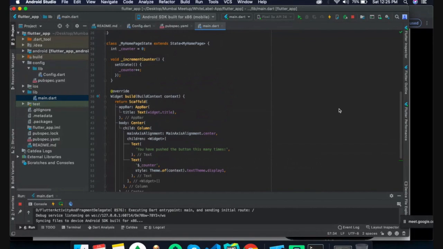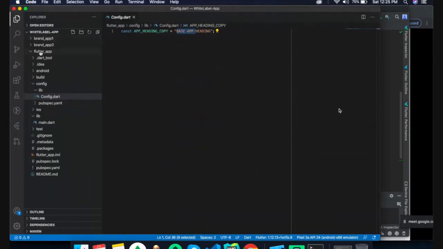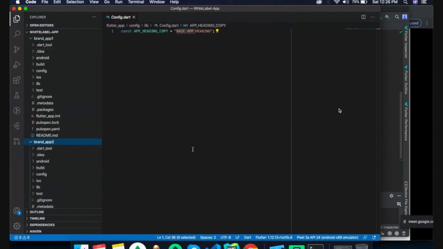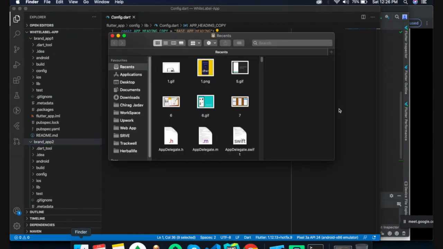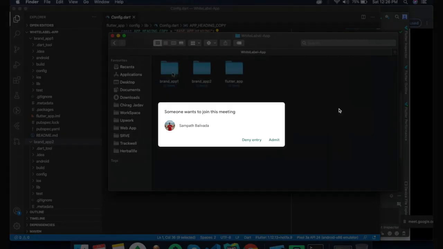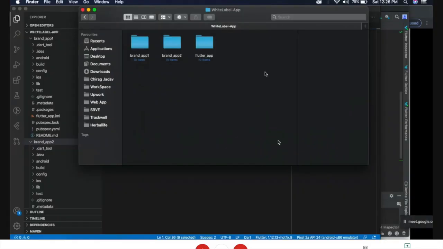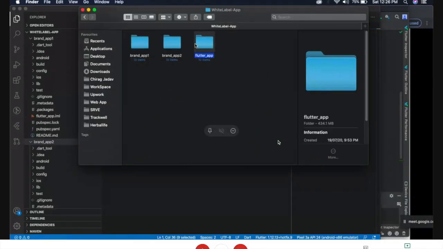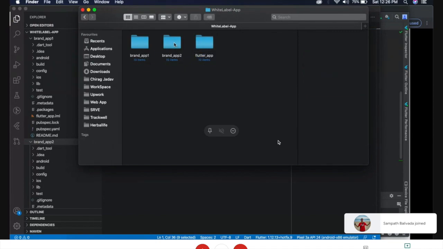It's not in the brand file, in the brand level file. Sorry, the white labeling file. So the next step is to create a brand application from our core application. This Flutter app is our base application, and from the Flutter app we create the brand applications, brand 1 and brand 2.